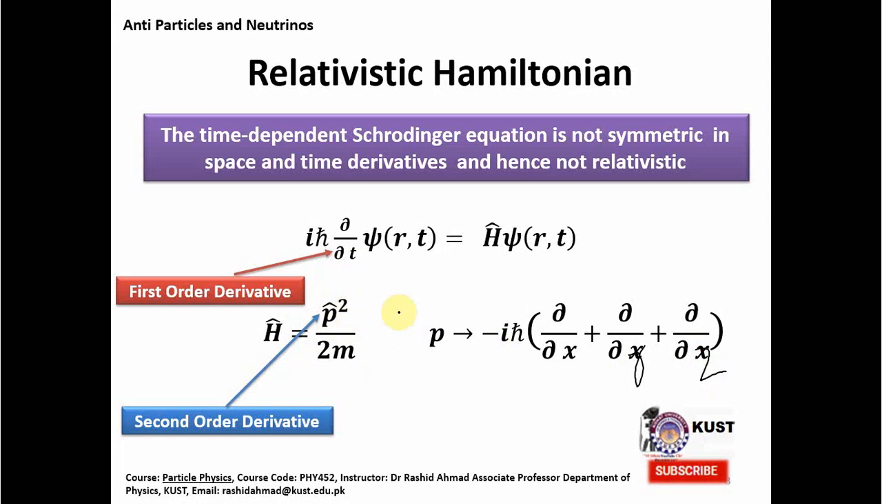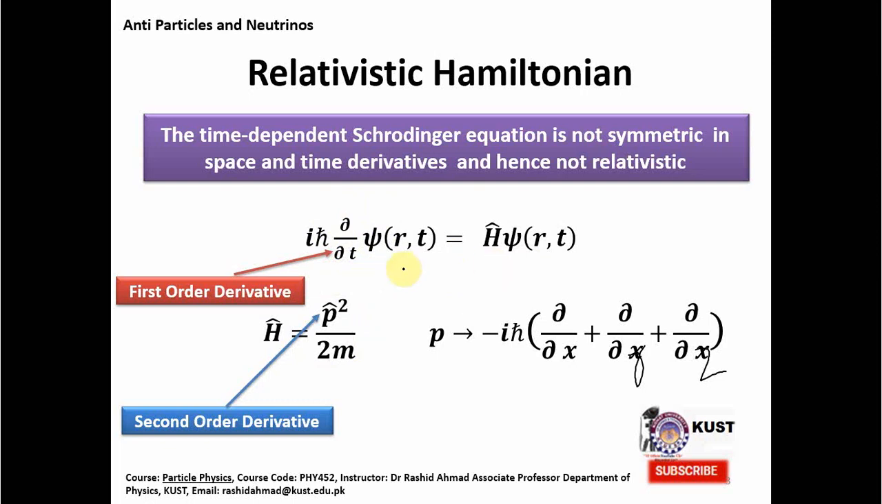Now relativity demands that derivatives with respect to space and with respect to time should be symmetric, or should be treated equally. The time coordinate and the space coordinate should be treated on equal footing, and they should not be discriminated. So you see that the Schrödinger equation is manifestly not a relativistic equation, because it treats the time derivative as a first order derivative and the space derivative as a second order derivative. That means this equation is obviously non-relativistic.